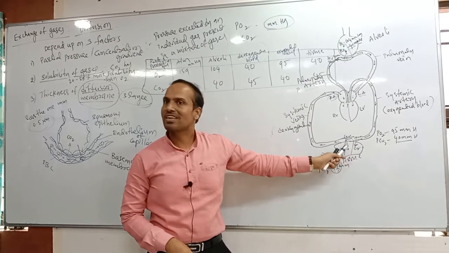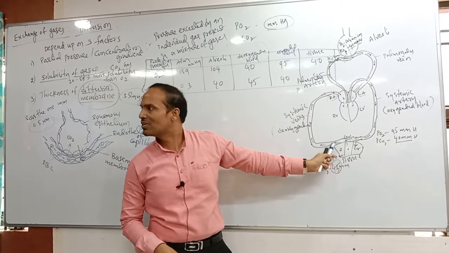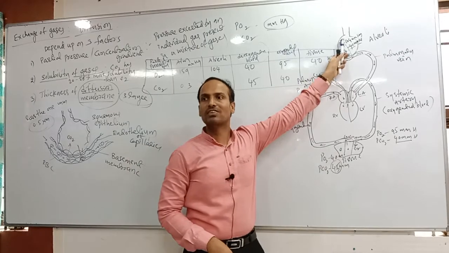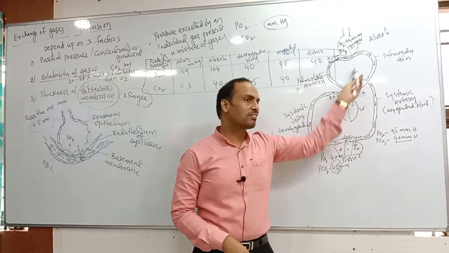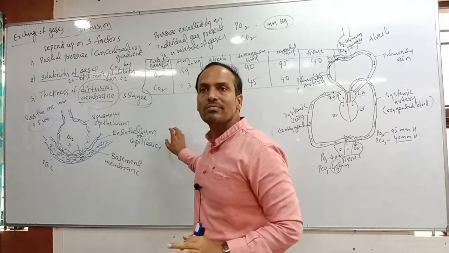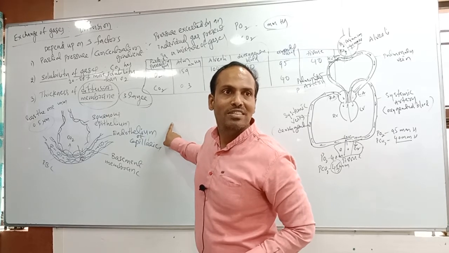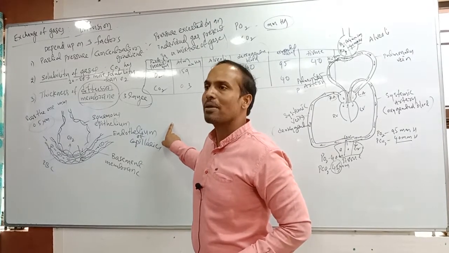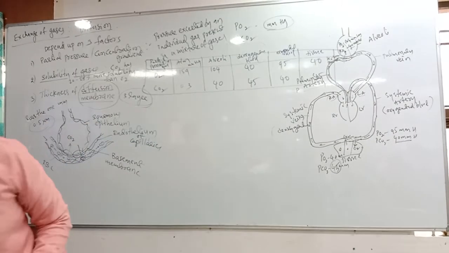Here also oxygen capturing and carbon dioxide elimination occur. So exchange of gases occurs at two surfaces. Okay, students? Then we can go to the third step in the human breathing system. What is that? Transport of gases.